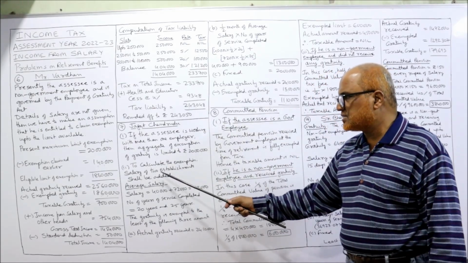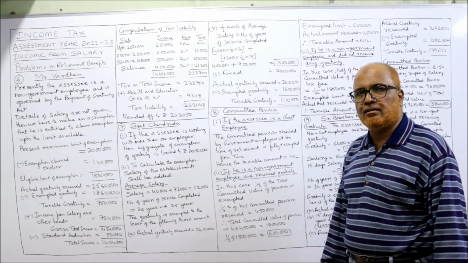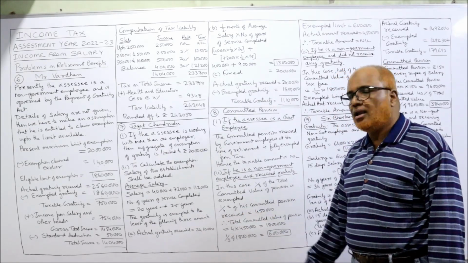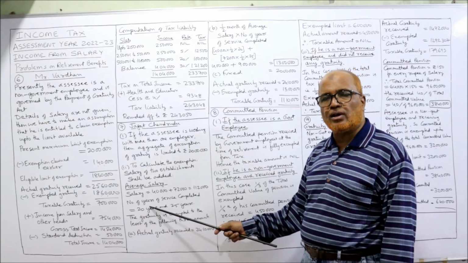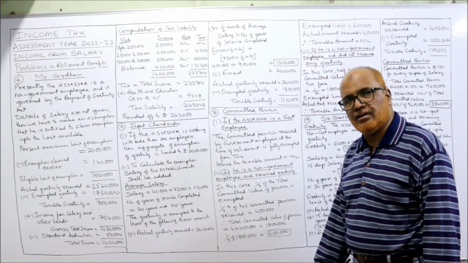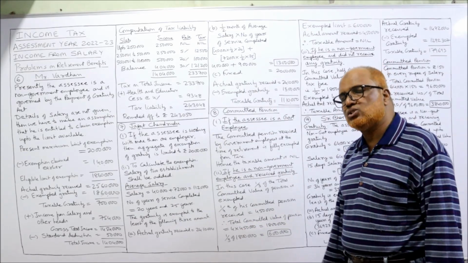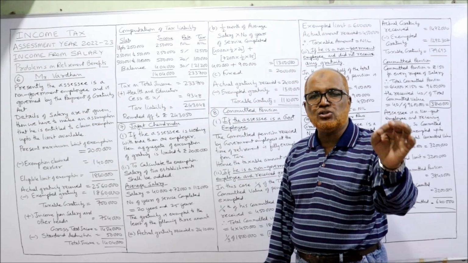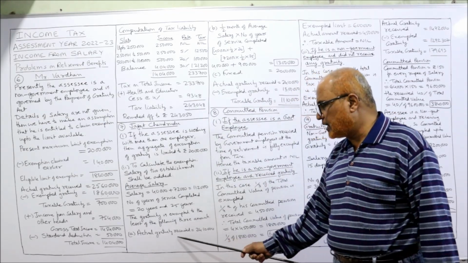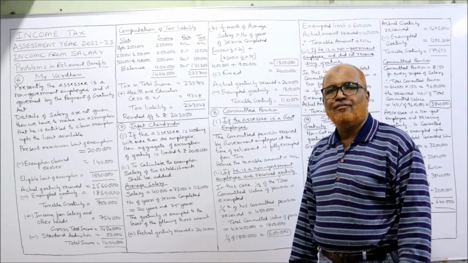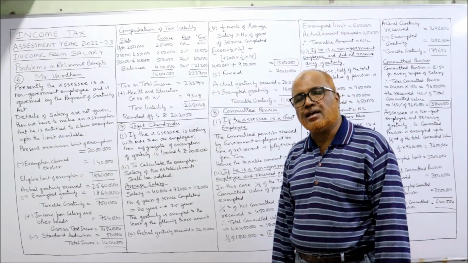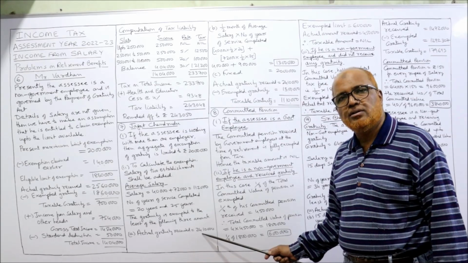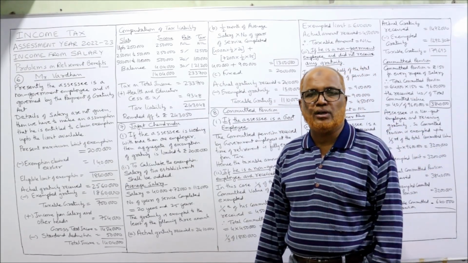To calculate the exemption, salary of 2 establishments shall be added. First establishment salary 40,000, second establishment 72,000. Number of years of service completed, first organization 20 years, second organization 25 years. The gratuity is exempted to the least of the following 3 amounts as usual. Payment of Gratuity Act does not apply. The first is actual gratuity receipt, add up. First organization 10 lakh, second organization 14 lakh 10,000. Total 24 lakh 10,000. This is the total gratuity received from both the organizations.